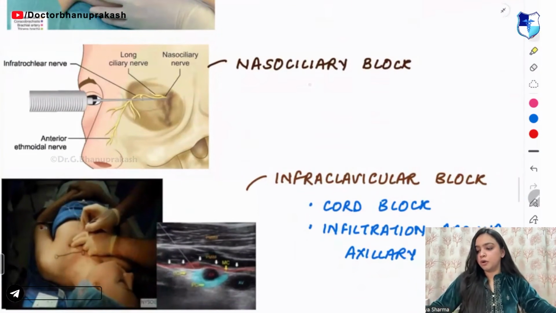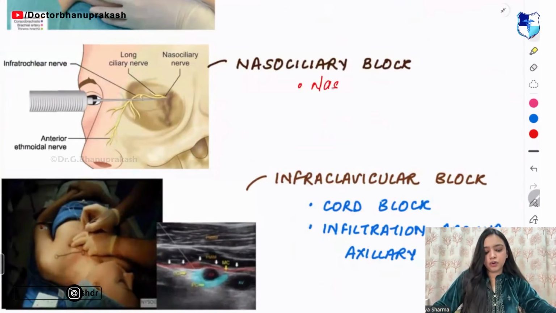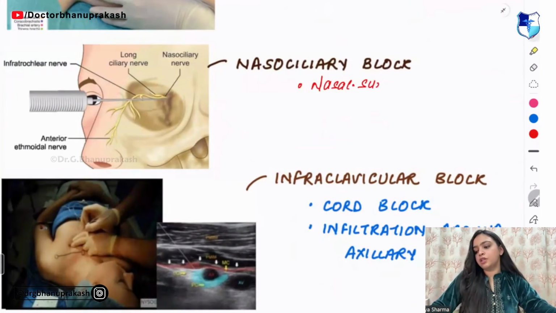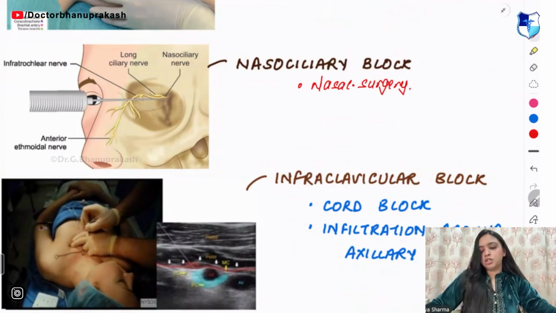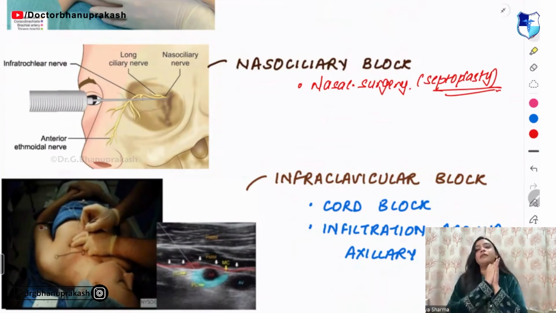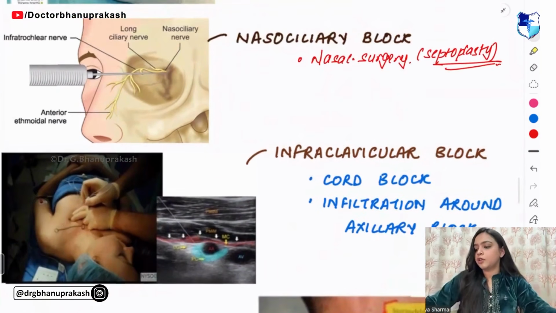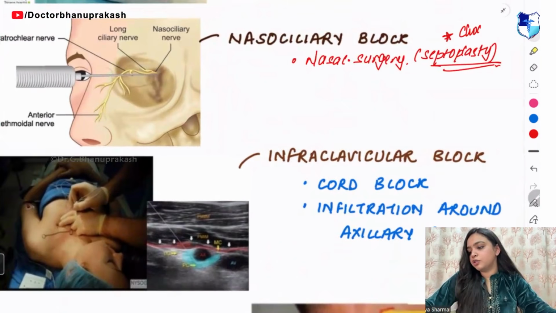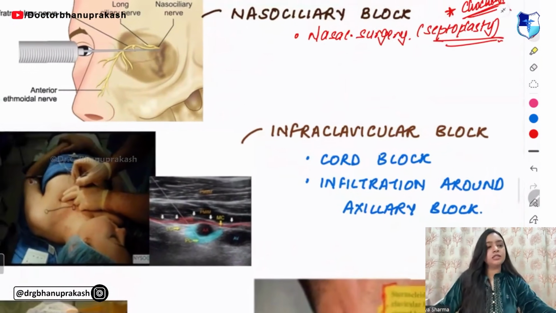And nasociliary block is mainly used for what? It is used for nasal surgery, like septoplasty. I know you have read in your ENT, septoplasty is a surgery that is used for what? You have to tell me. Chocolate question. Septoplasty is done for what?